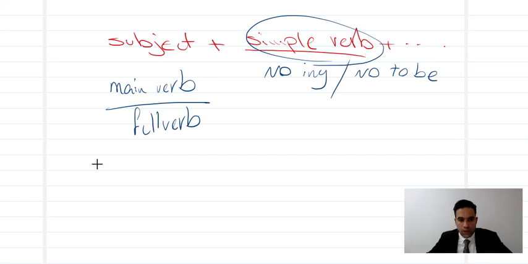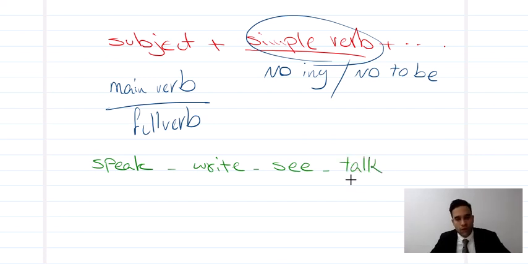So like what? Full verbs are, for example, speak, write, see, you see? For example, talk.